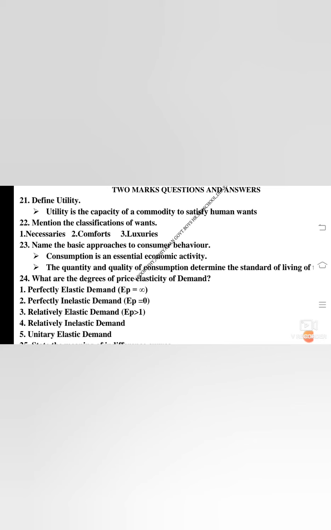And the next one is luxuries. Luxuries means advanced and luxurious living. Luxurious life means, for example, a dishwasher to wash the vessels, and a car instead of a two-wheeler. These are the luxuries in our life.